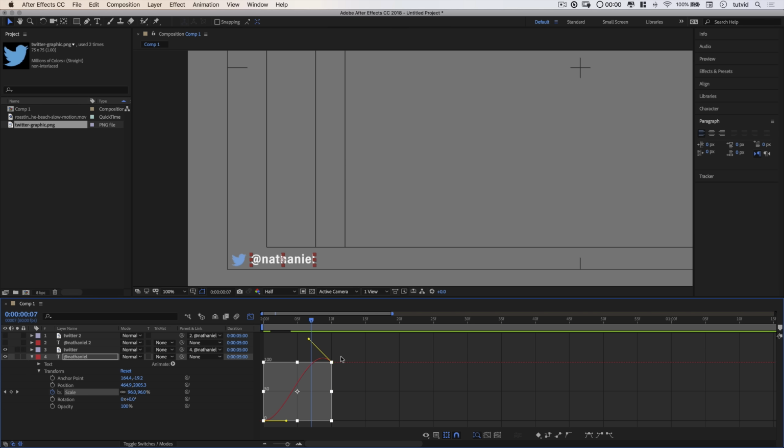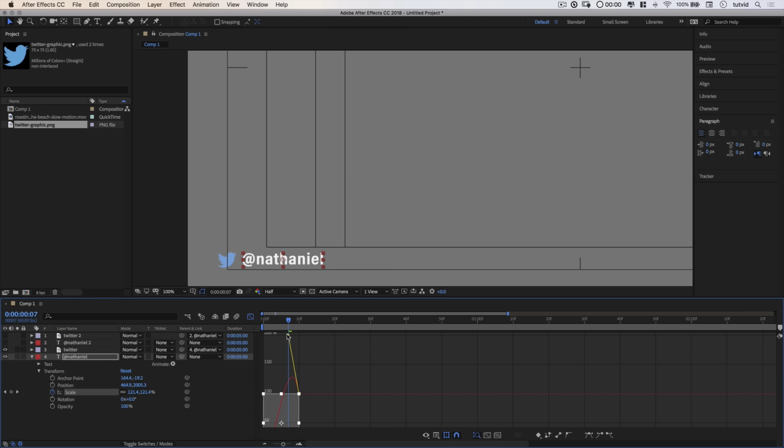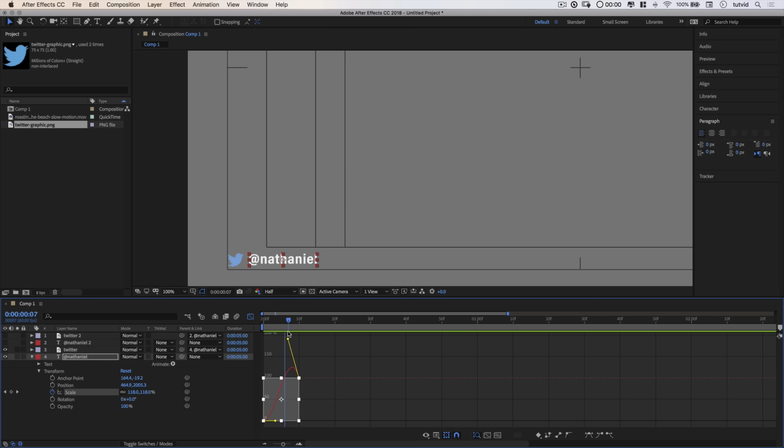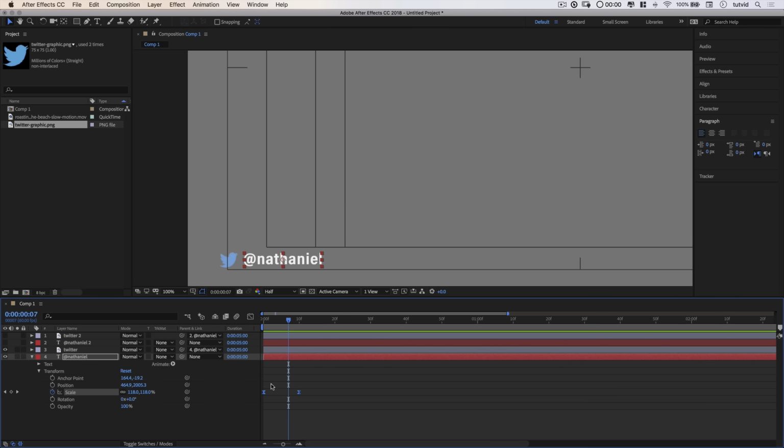Now maybe that's not quite enough. I'll zoom out a little bit. Let's pull that up a little bit higher. Let's go to maybe 125% or so. See what that looks like. So we zoom way up, we pop past, and just snap right back into place. So you can see what that looks like. All right, let's just click the graph editor icon to get out of the graph editor.